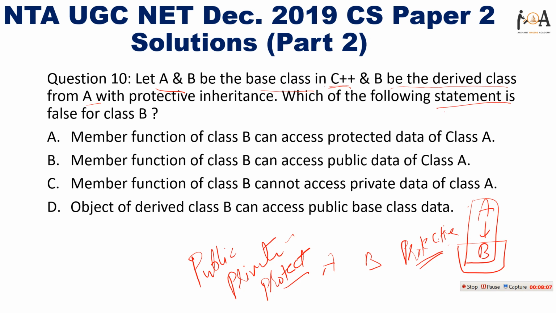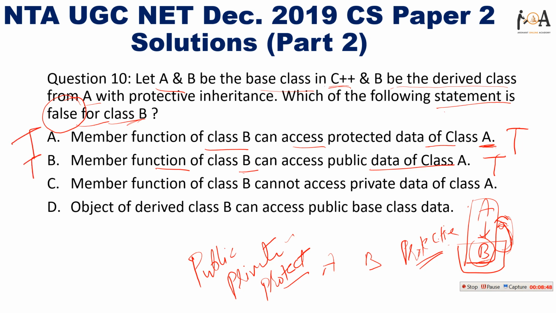Which of the following statements is false for class B? We need to find which of the following statements is false. Option A, member function of class B can access protected data of class A. Yes, it is true. Why? Because it is protected inheritance, so it can access protected data, no problem. Option B, member function of class B can access public data of class A. Yeah, it is also true, because they can access public data too. Public data can be accessed by any class. So no problem with that also.